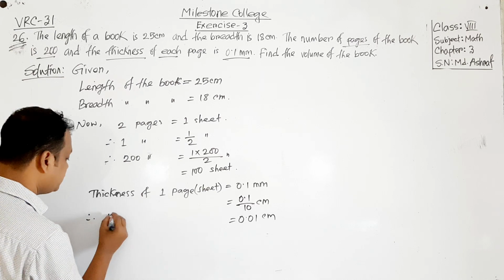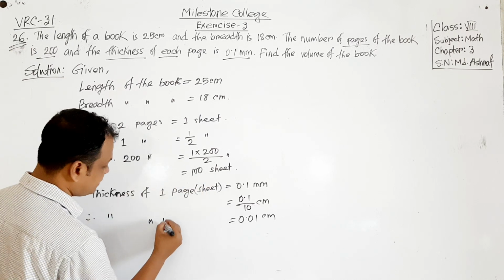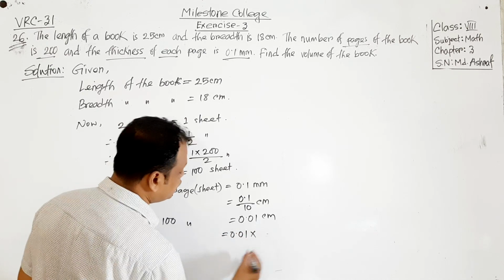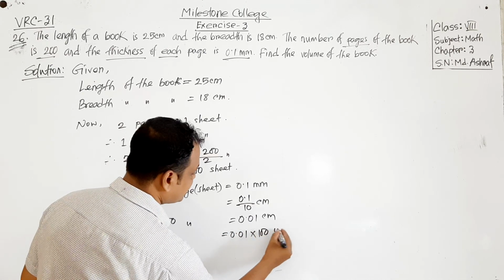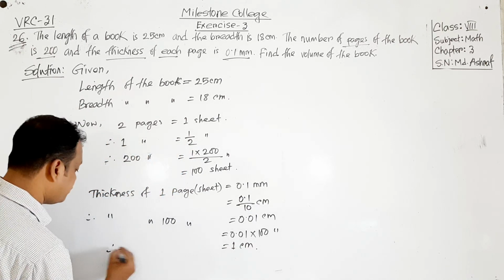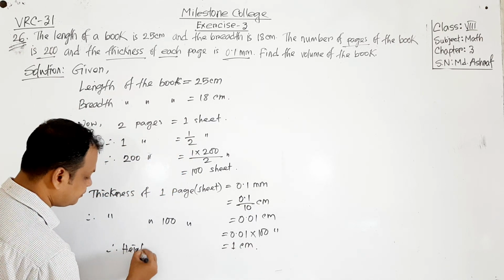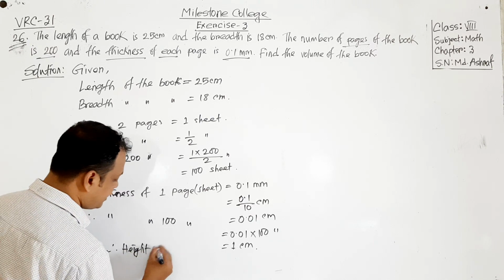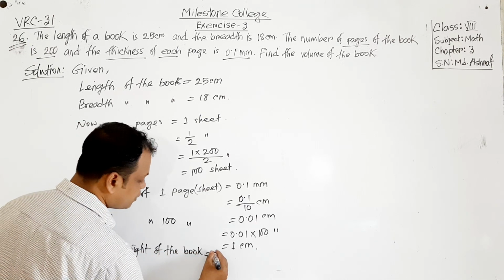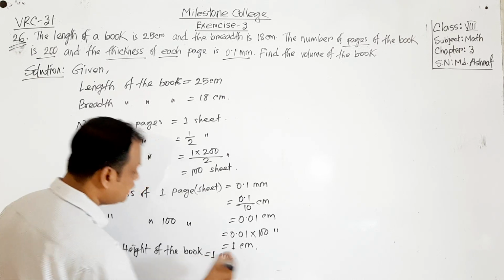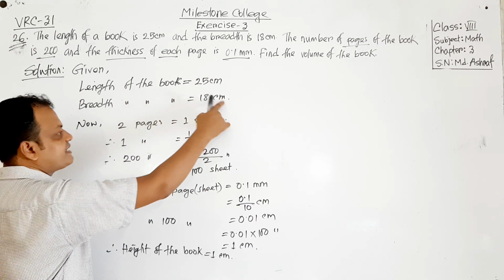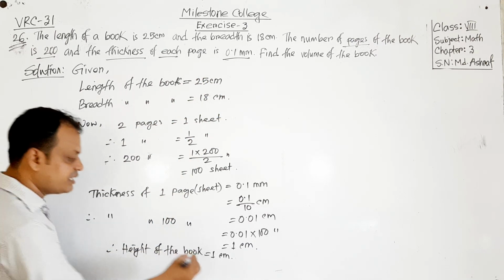Then therefore thickness of 100 sheets will be 0.01 into 100 centimeter. Then we get 1 centimeter. So therefore height of the book equals 1 centimeter. So we have got length 25 centimeter, breadth 18 centimeter, and height is 1 centimeter.